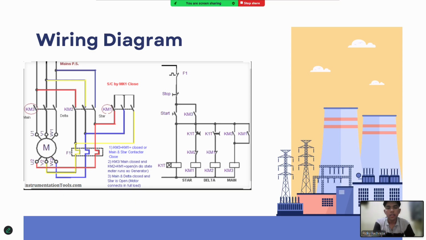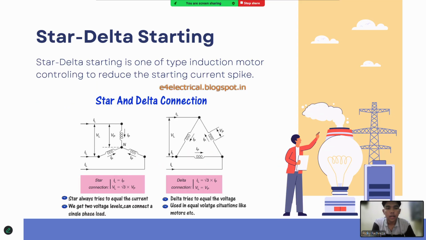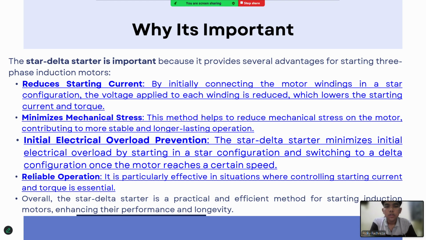The third objective is to extend the operational lifespan of the motor by minimizing thermal and mechanical stress. Fourth, to maintain power system stability, ensuring that other equipment is not affected during motor startup. And finally, to enhance overall system reliability, which is very important in industrial environments where downtime can be very costly.